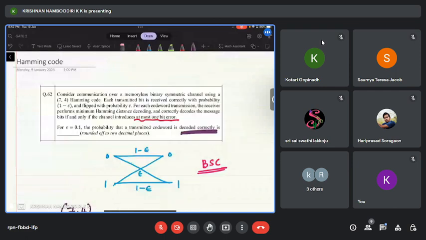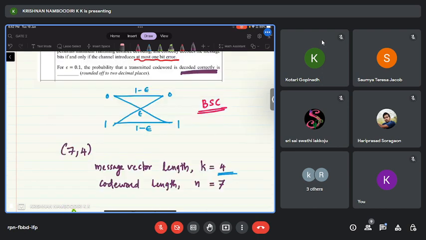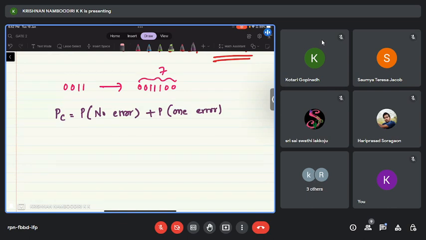See, for each code word transmission, the receiver performs some decoding, minimum Hamming distance decoding, and correctly decodes the message bits if and only if the channel introduces at most 1-bit error. Agree? So everybody agree with this? Probability of correctly decoding means probability of no error plus probability of 1-bit error. If there is a 1-bit error, then the code will correct that. There will be no decoding error in that case. Is it fine? Yeah, great.